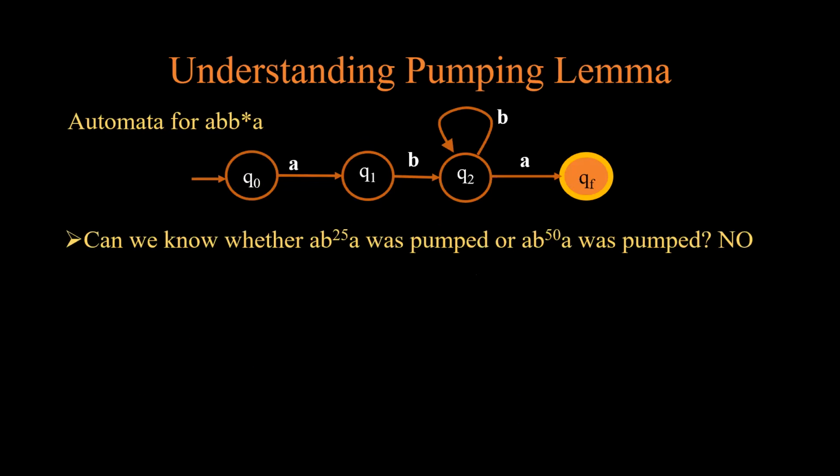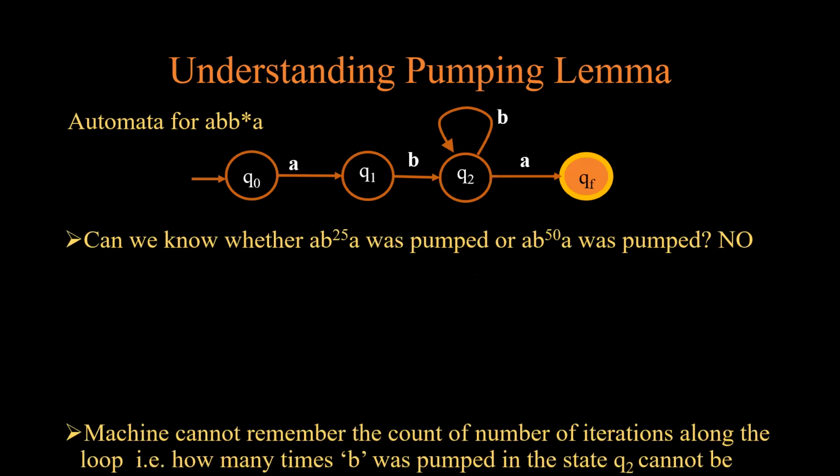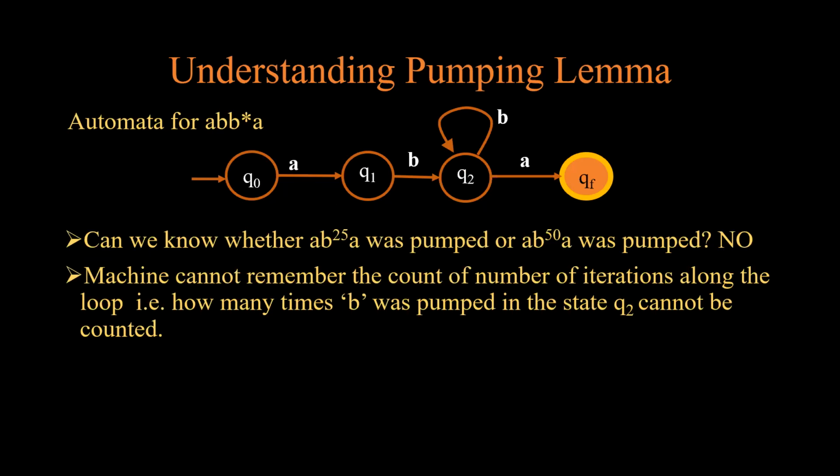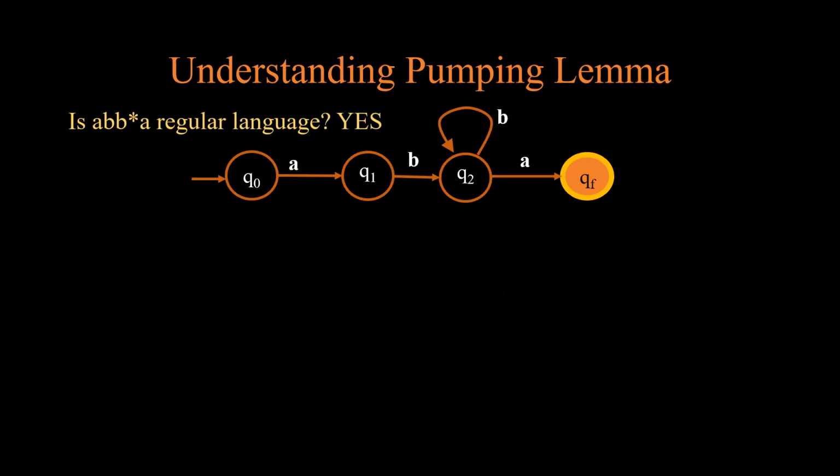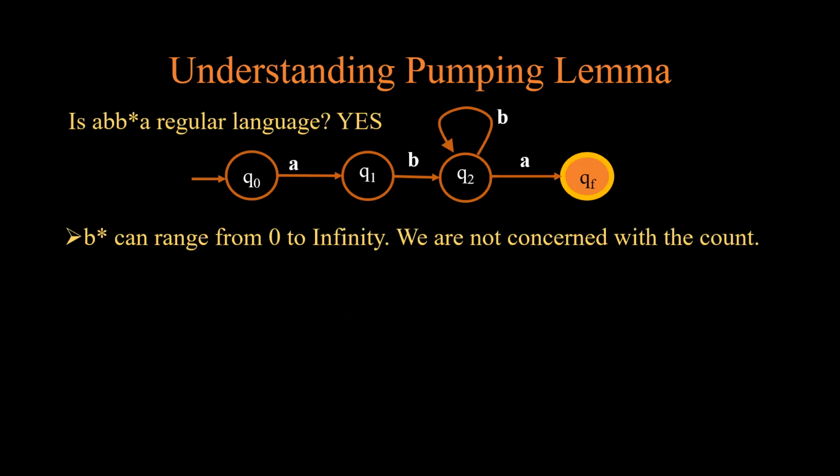Can we know whether ab^25a was pumped or ab^50a was pumped? No, we cannot know. The machine cannot remember the count of the number of iterations along the loop. That means how many times b was pumped in state q2 cannot be counted. Now, can we say that this particular language is regular? Yes. Here, the range of b is from 0 to infinity. We have b*. We are not concerned about the count.